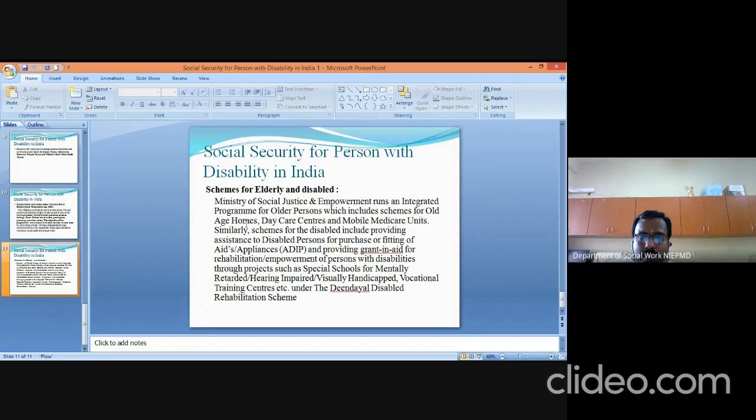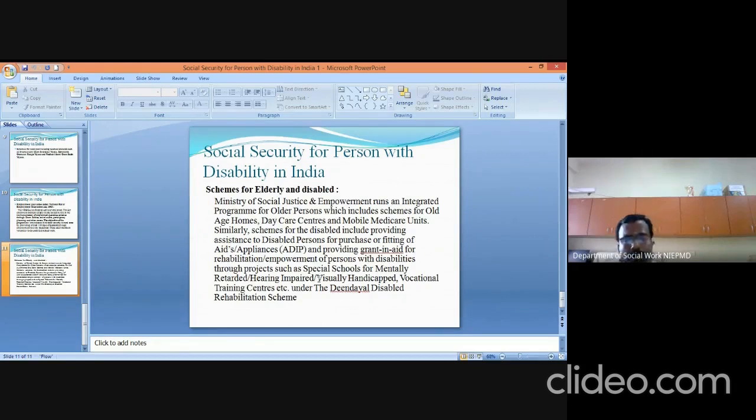The Ministry of Social Justice and Empowerment runs an integrated program for old persons, which includes schemes for old age homes, daycare centers, and mobile medical units. Similarly, the schemes for disability include providing assistance to disabled persons for purchasing and fitting aids and appliances, and granting aid for rehabilitation and employment of persons with disabilities through projects such as special schools for the mentally retarded, hearing impaired, visually handicapped, and vocational training centers, under the Deen Dayal Disability Rehabilitation Scheme.